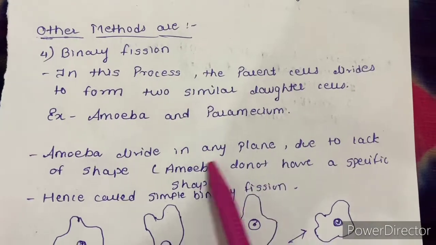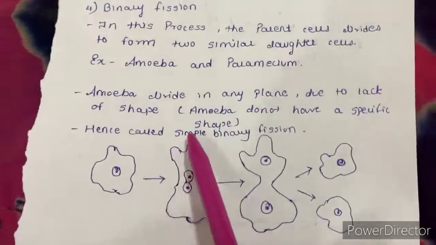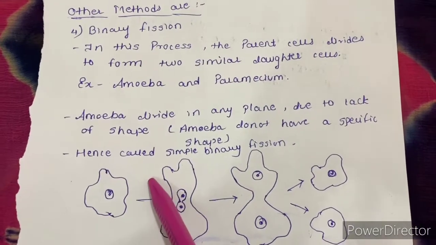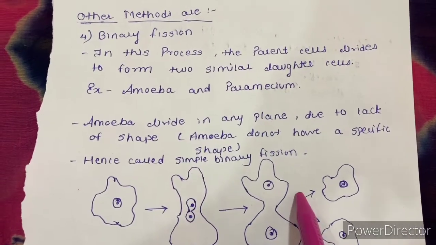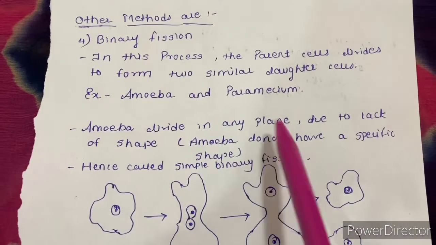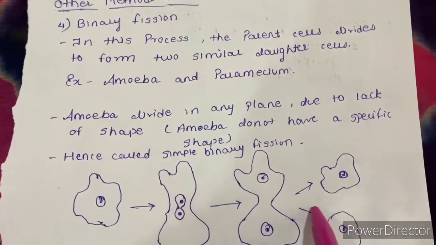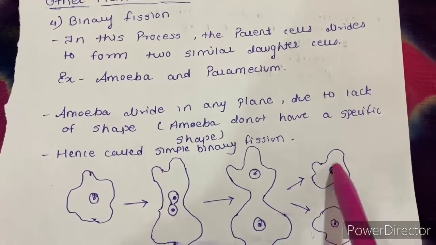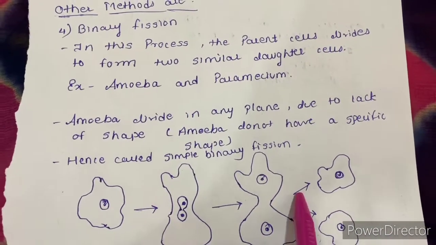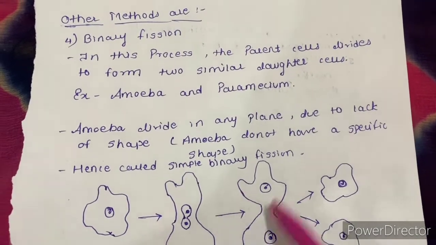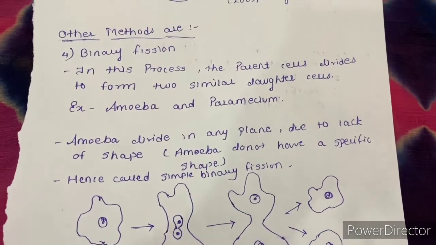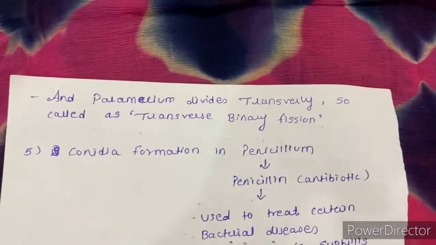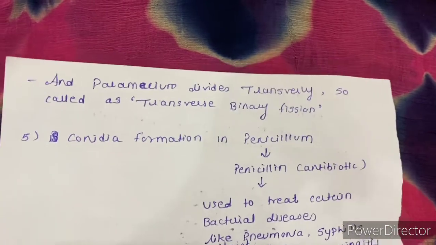See, amoeba divides in any plane due to lack of a specific shape. As you know, amoeba is irregular in shape, so it can divide in any plane. It will divide itself and form two daughter cells. Hence it is called simple binary fission. Next, paramecium. Paramecium divides transversely, so it is called transverse binary fission.